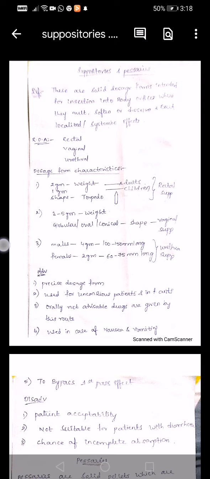They vary depending upon weight and size. Coming to rectal suppositories, they are 2 grams for adults and 1 gram for children, and the shape is torpedo shape, that is, bullet shaped. The vaginal suppositories weigh about 3 to 5 grams, and the shape is globular, oval or conical. Urethral suppositories are 4 grams and 2 grams, varying for males and females, and the length also differs. These are the ideal dosage form characteristics of suppositories.